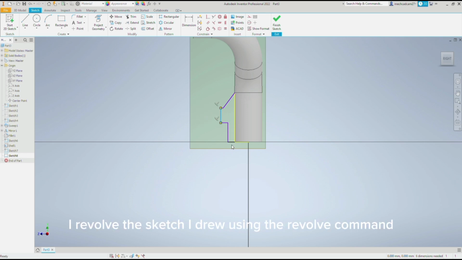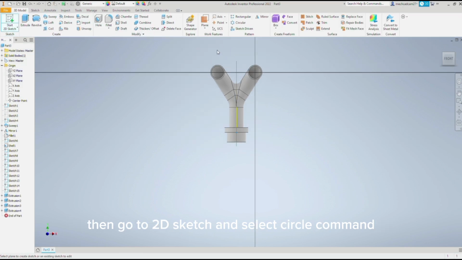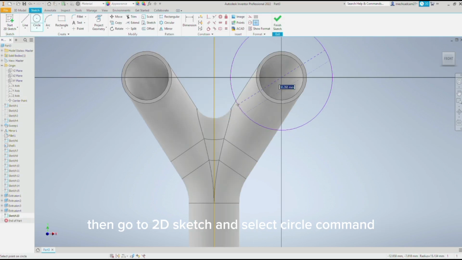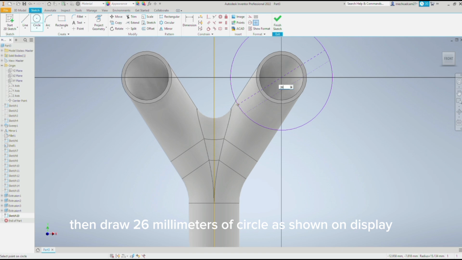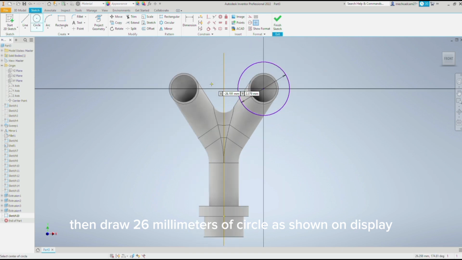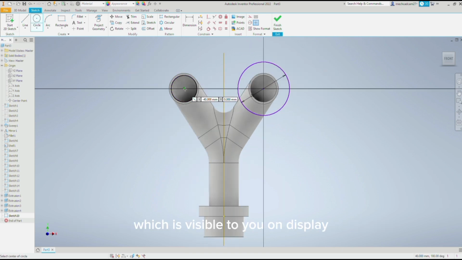Then, I revolved the sketch I drew using the revolve command, then go to 2D sketch and select the circle command. Then draw a 26 mm circle as shown on the display, which is visible to you.